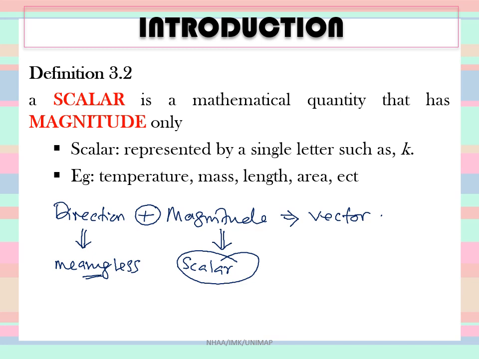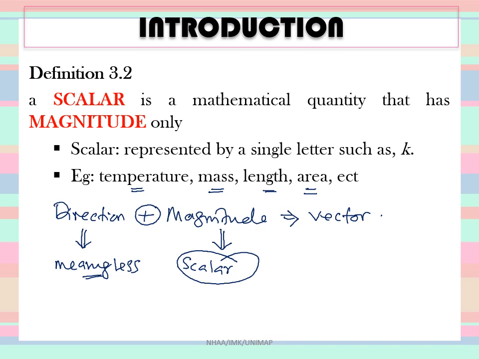So examples of magnitude, which we call scalar, are temperature, mass, length, and area. These are all examples of mathematical quantities that do not need a direction.